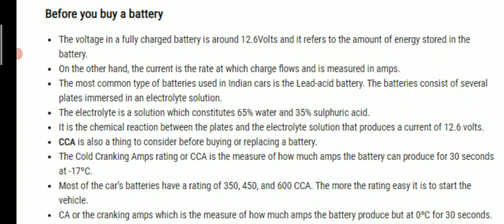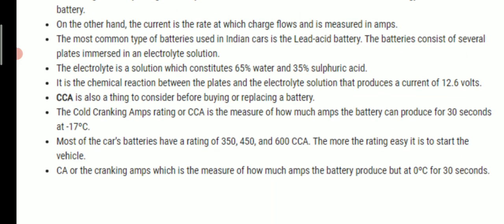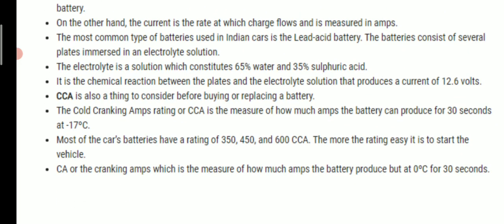CCA is also a thing to consider before buying or replacing the battery. CCA means the cold cranking ampere rating, or CCA is the measure of how many amperes the battery can produce for 30 seconds at minus 17 degrees centigrade. Most car batteries have a rating of 350, 450 and 600 CCA. The higher the rating, the easier it is to start the vehicle.